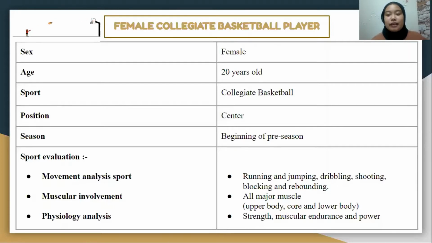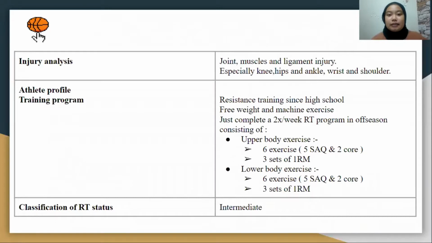For psychological analysis, we know basketball is more about jumping, so they need strength, muscular endurance, and power. For injury analysis, there are joint, muscle, and ligament injuries in the upper and lower body.